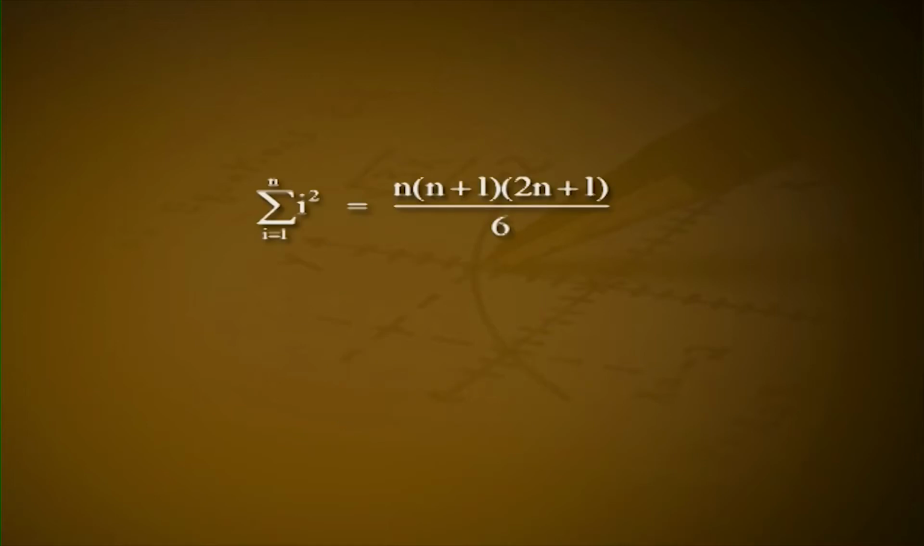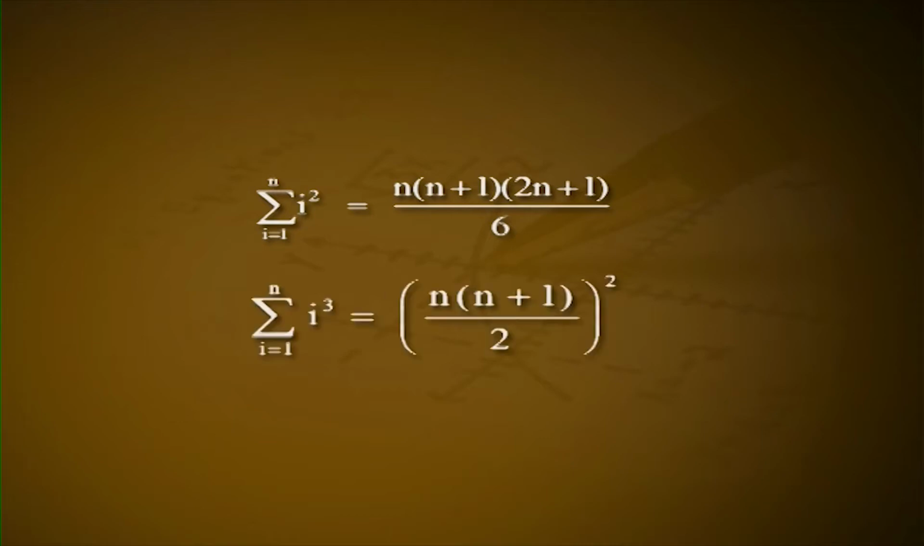Sigma i equals 1 to n of i squared is equal to n into (n plus 1) into (2n plus 1) by 6. Sigma i equals 1 to n of i cubed is equal to [n into (n plus 1) by 2] the whole squared.